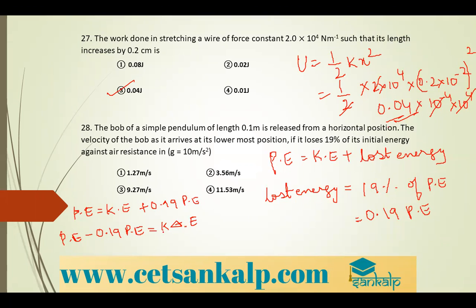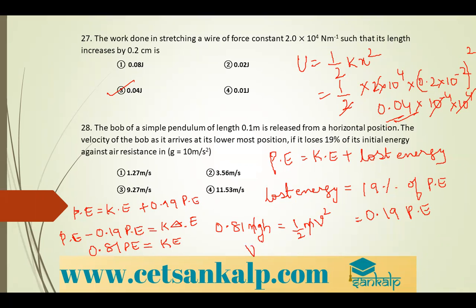So then 0.81 PE is equal to KE. So 0.81 mgh is equal to half mv square. m and m get cancelled.